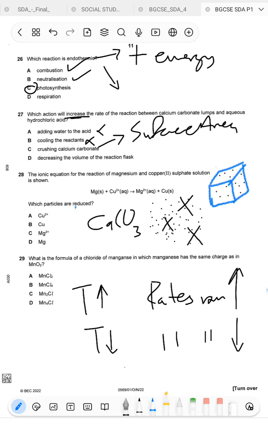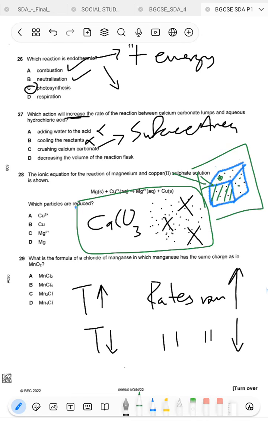Now this leads to a decrease in the number of total calcium carbonate particles that are available for the reaction, because remember, in this cube here, some of the particles are locked inside the cube. The green particles will be the ones found in the interior of the cube. Those particles will not react until all of those on the surface have reacted. Now that obviously will take time. So if you crush, you're exposing more particles that will react than when you have it in lumps. So the answer is going to be